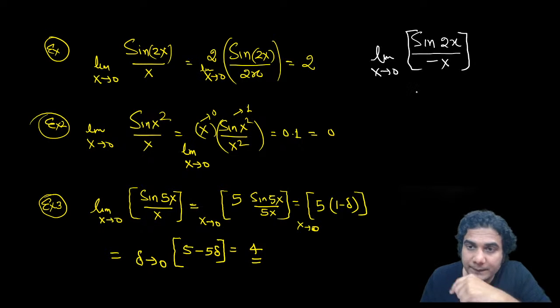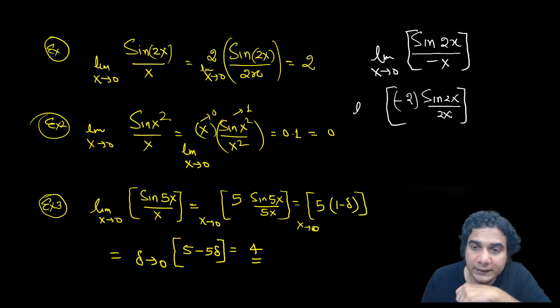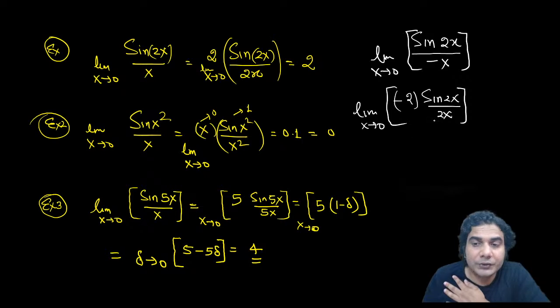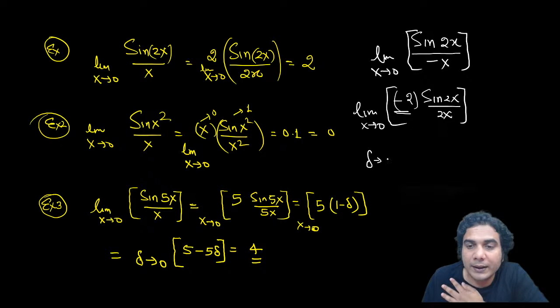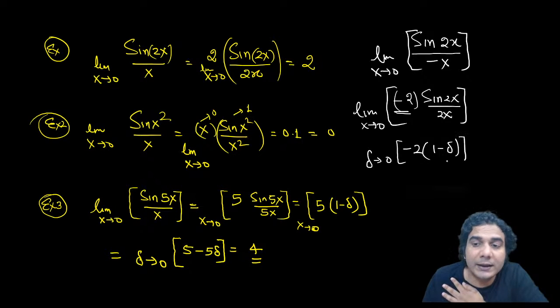So now you can see that the angle is 2x. So you need to make 2x, write this minus with 2 and divided by 2x. As we did in the previous question also, sine theta upon theta is 1 minus delta. So always use 1 minus delta whenever you have numbers like this, -2, 5. In the next step you can put the limit of x equal to 0 and write the limit in terms of delta. So -2, it is going to be 1 minus delta, and delta is very small.